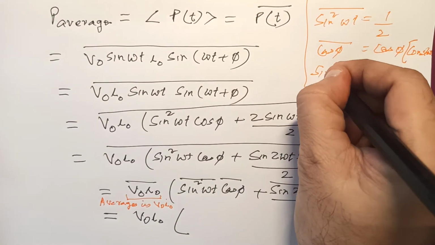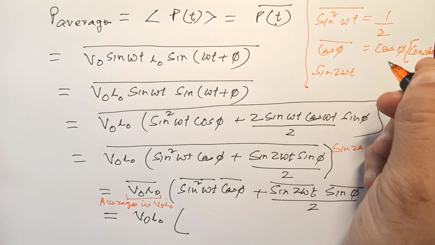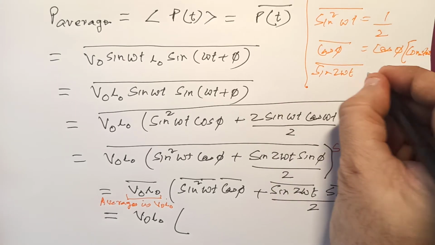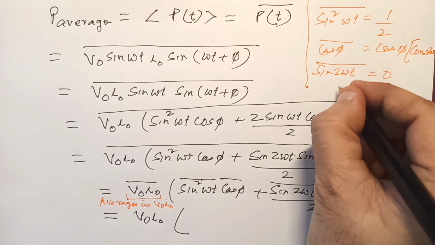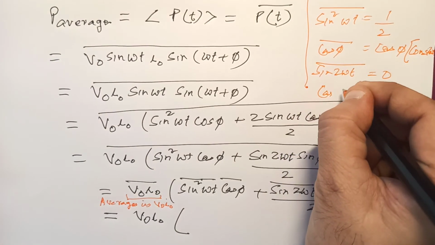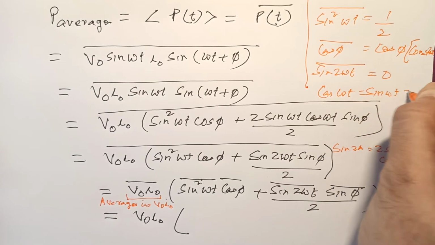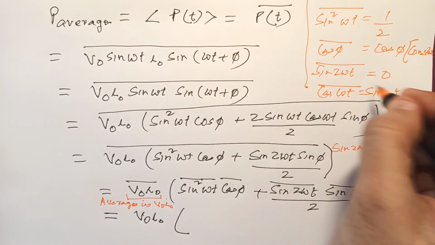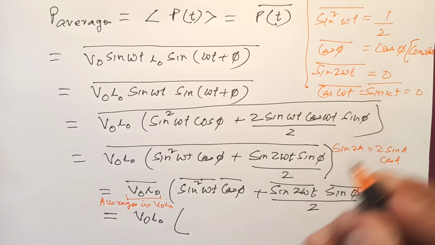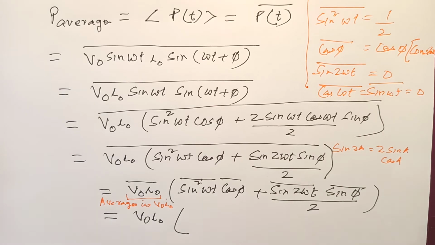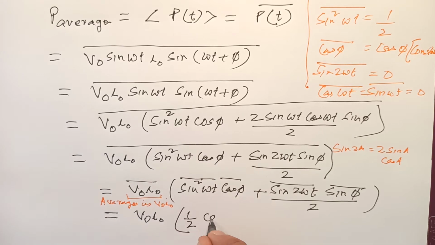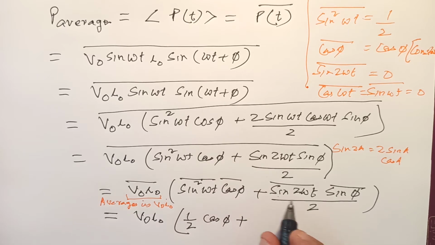Okay, now sine 2 omega t, the average of anything sine is 0, correct? Similarly, the average of cos omega t times sine omega t is also 0. Anything of sine, this and this, is 0. Okay, just remember these formulas. So I can write now, this is 1/2 cos phi, cos phi remains as cos phi, correct, plus sine 2 omega t, as I said, is 0, so this whole becomes 0.